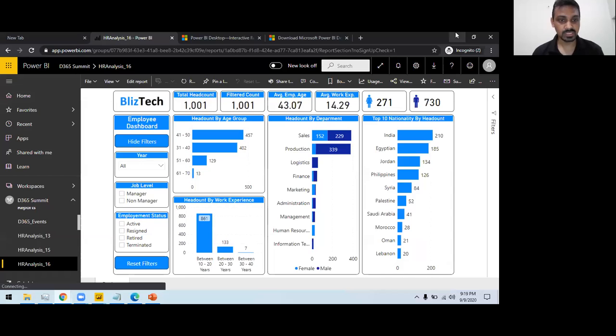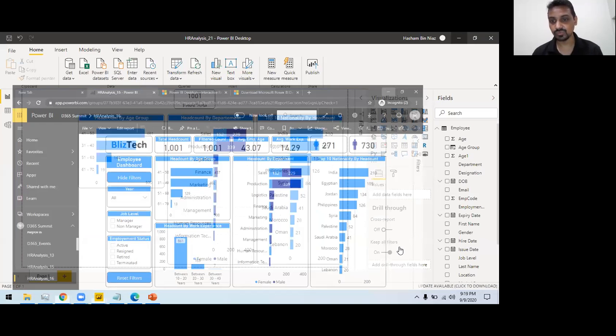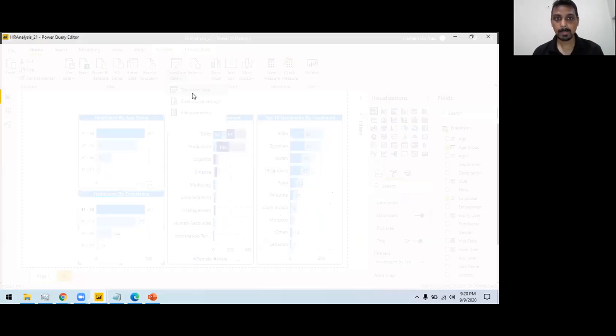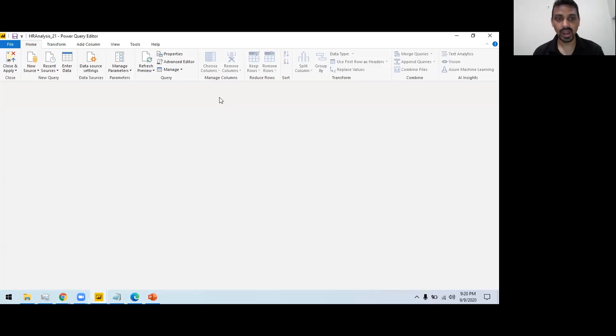So I copy paste this one again here, and this time I want this by work experience. So how do we calculate work experience? Let's first adjust the title of this chart: head count by experience. And similarly, I want to transform data. If I go back here, I have a hire date. So I can calculate the work experience from my hire date.